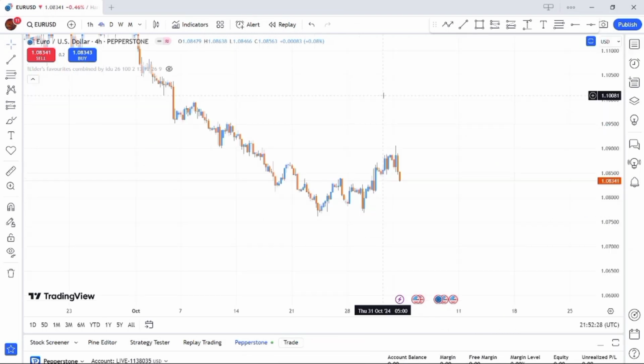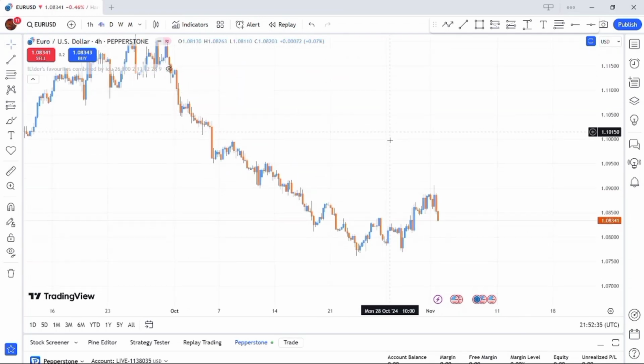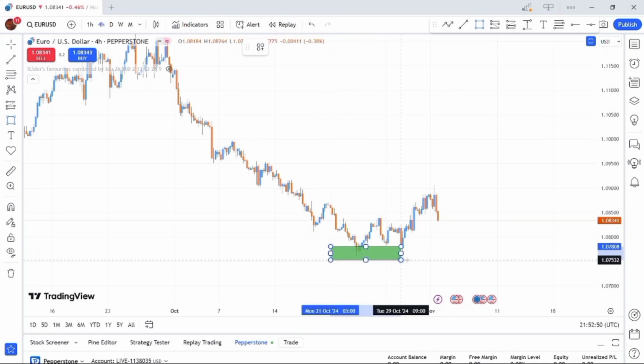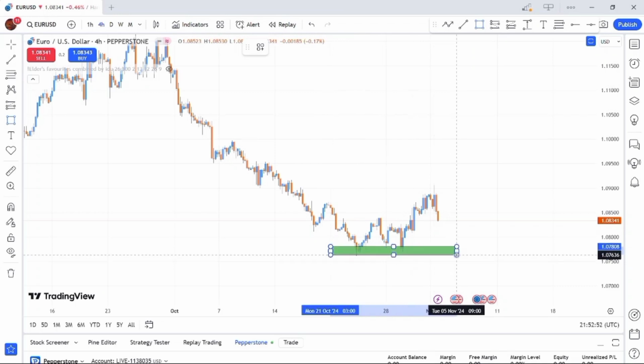Now guys, we first start with Euro USD. For Euro USD, we can see that this pair is currently bullish. There is a change of market trend from a downtrend to an uptrend. So we are currently bullish on Euro USD. And if you watch here carefully, you notice that we have a double bottom over here, which signifies a change of trend. So we have this double bottom over here.